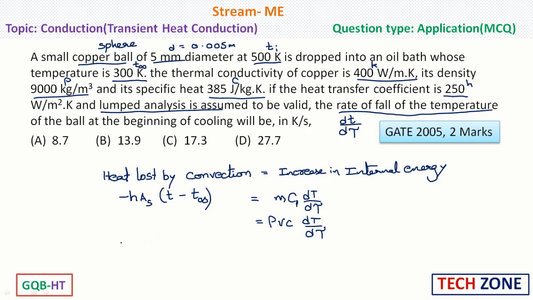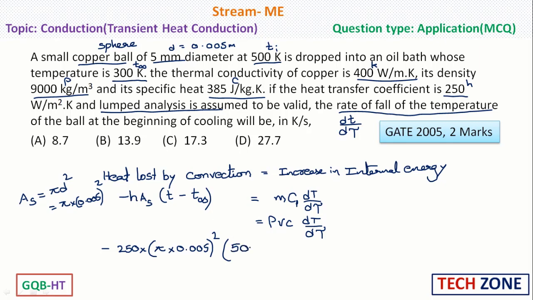Now we can substitute the values. Minus H value is 250 into surface area, which is pi d square. So surface area for a ball is pi d square or 4 pi r square. So pi into 0.005 whole square, into T, the initial temperature, that is 500 minus 300. So this will be equal to density, which is given as 9000.